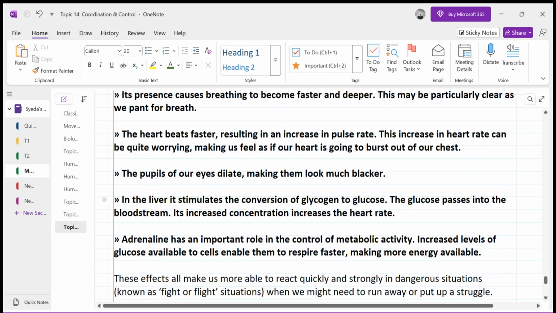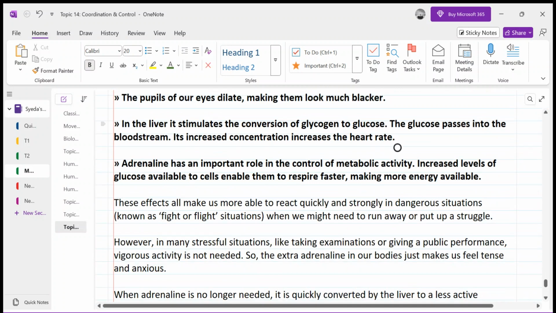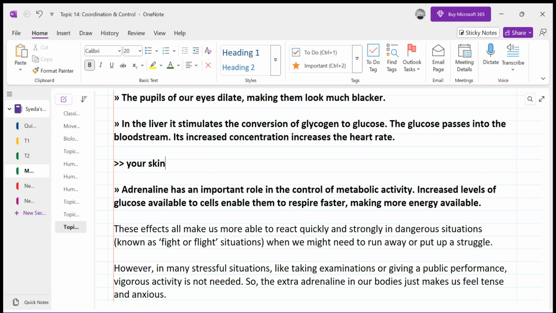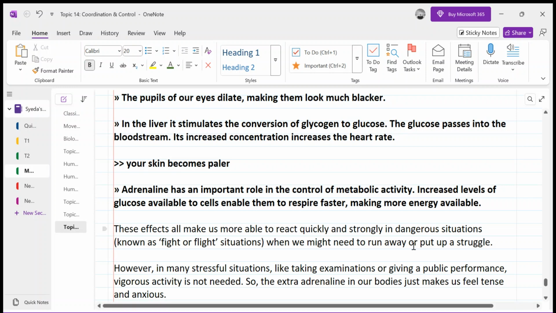Have you ever observed that whenever you have a fear, your skin becomes paler? Now, why does it become paler? Because your blood slows down to flow underneath your skin. And we will discuss this in more detail in homeostasis, when we discuss vasodilation and vasoconstriction.